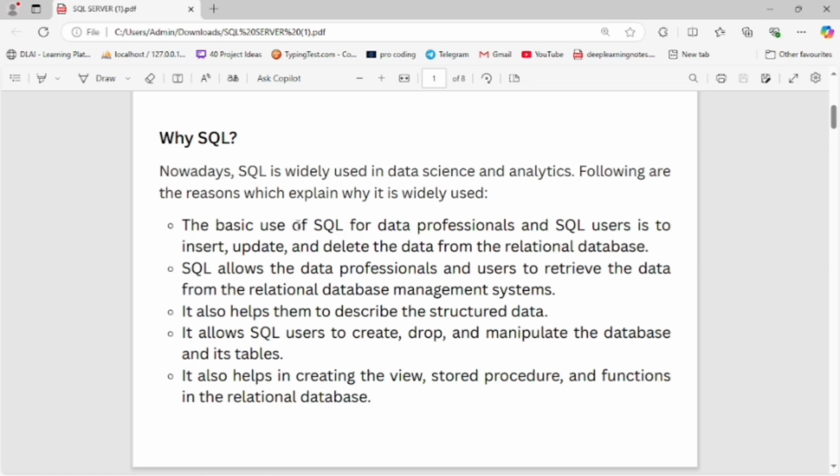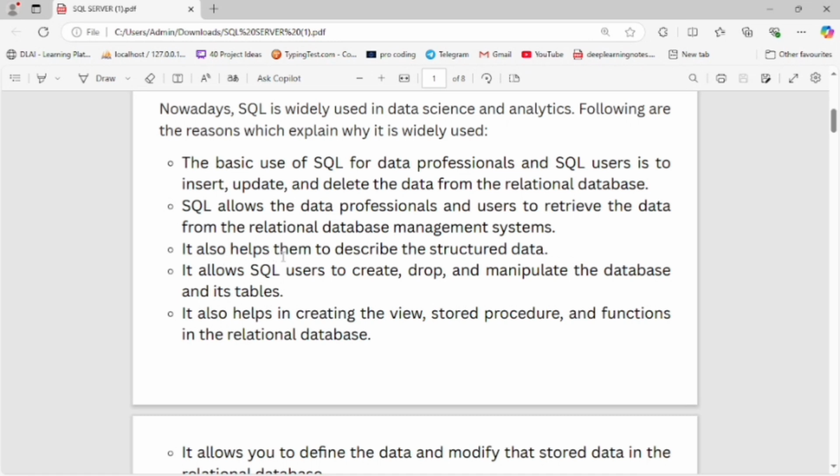The basic use of SQL for data professionals is to insert, update, and delete data from the relational database. Next point, SQL allows the data processor and users to retrieve data from the relational database management system. Next point, it also helps them to describe the unstructured data.